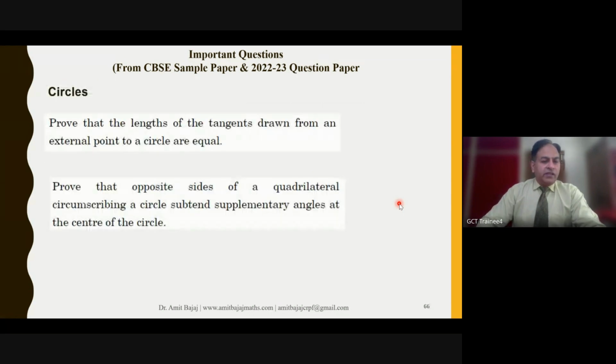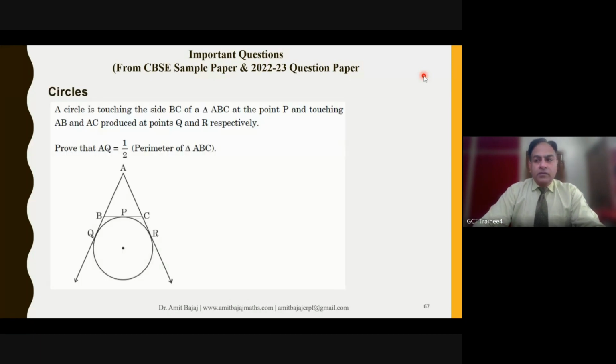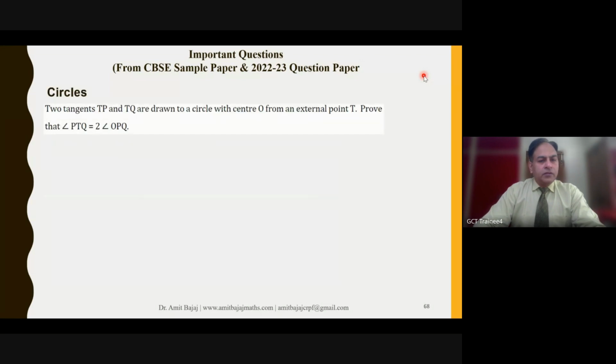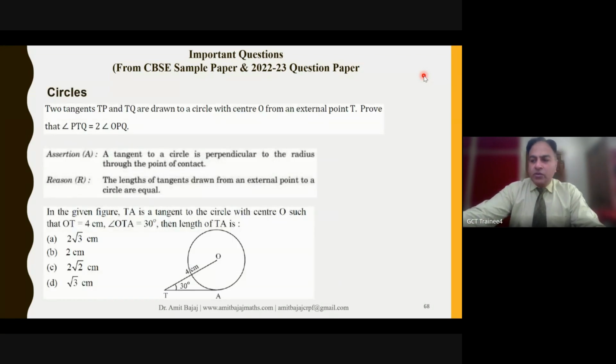This theorem is asked many times in different regions. So give ample practice of such questions to your kids.